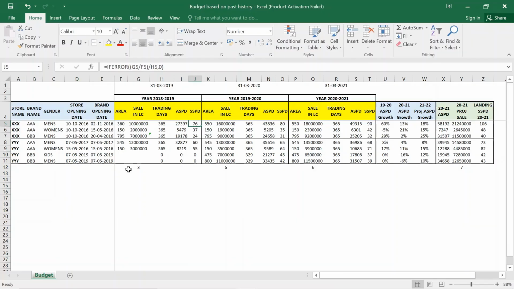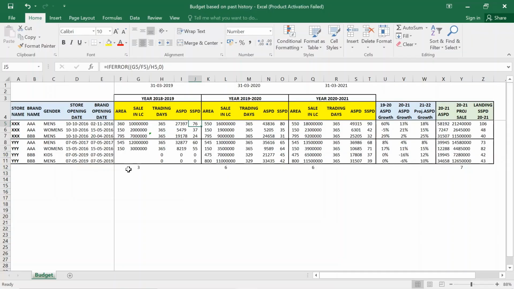It has always been said that in retail, if 40, 45 or 50 rupees per square feet sales are happening, then it's in a healthy situation. So any store or store brand combination trading way below, like 18 rupees or 10 rupees per square feet, is a concern for the long term. We can take corrective action. We can probably reduce the square feet of that particular store or store brand, so that SSPD gets improved.